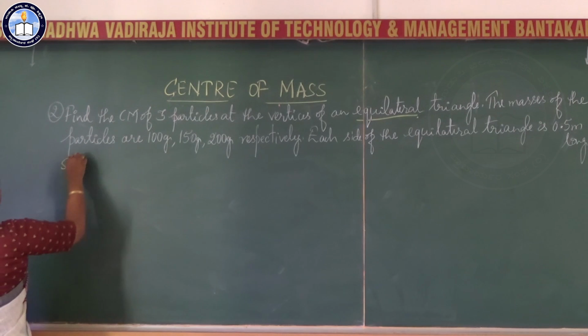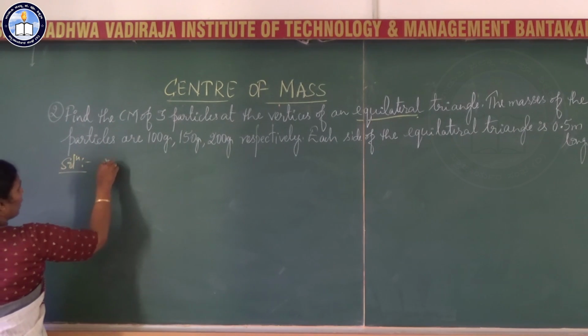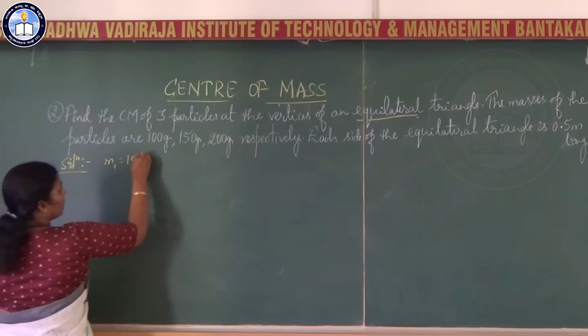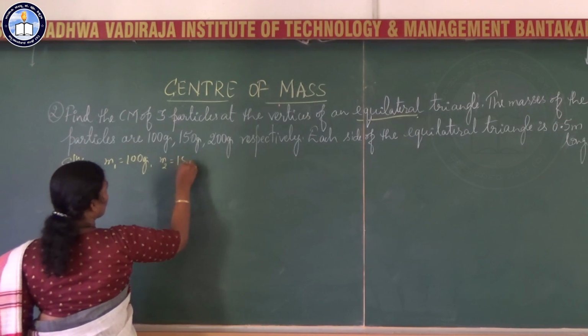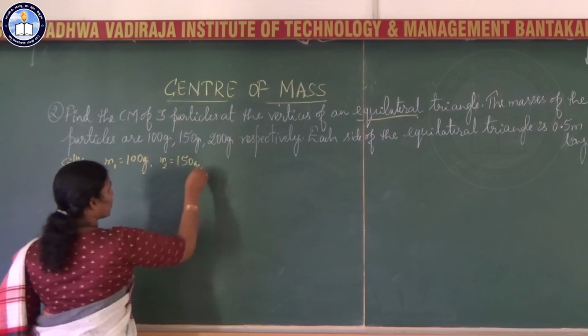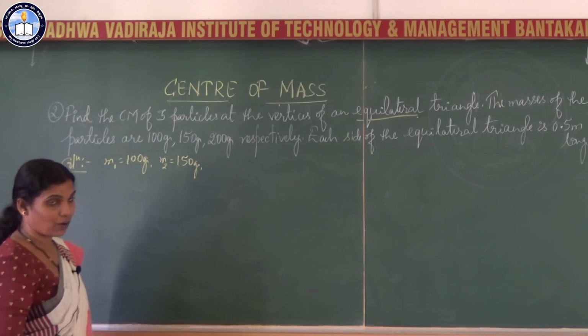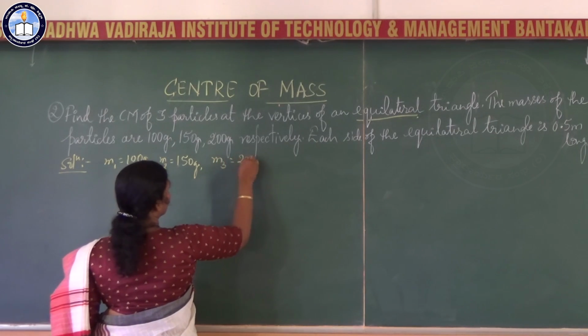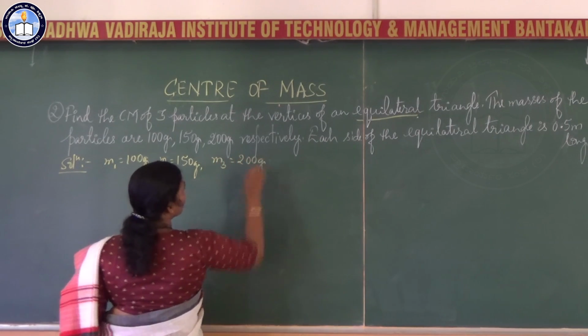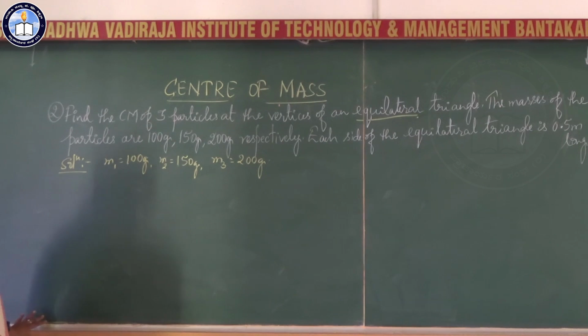So what is given? M1 is 100 gram, M2 is 150 gram, you can even convert it into kilogram, and M3 is 200 grams.